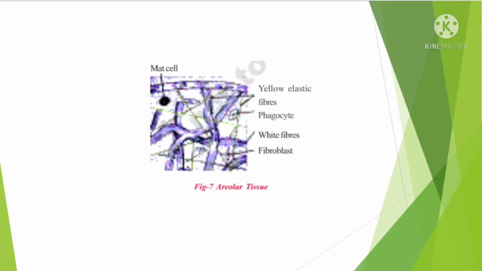Ma, this is the picture of areolar tissue. We already discussed it. I am asking some questions on it. Where is areolar tissue found? Yes, exactly. It is found beneath the skin. What are the three main functions of areolar tissue? It acts as binding tissue, binds the skin and muscles, binds the blood vessels and nerves with other structures of the body, and helps in healing of wounds.